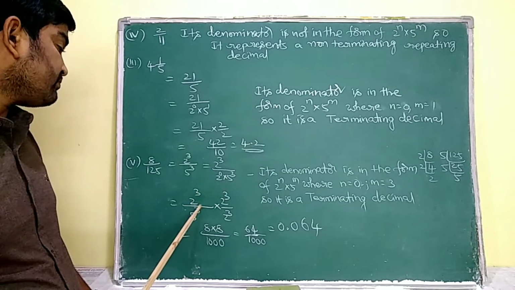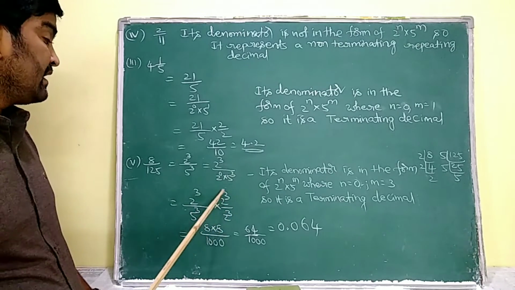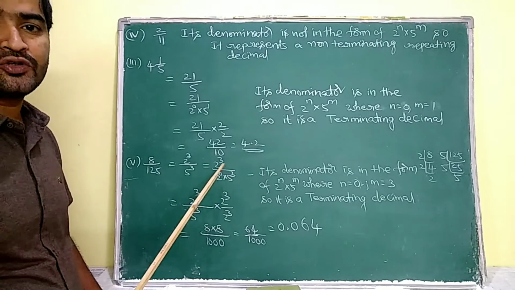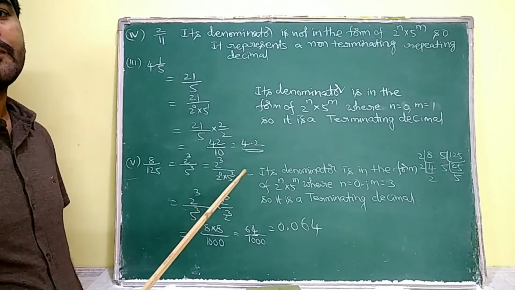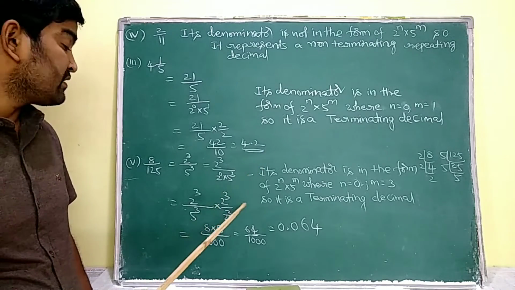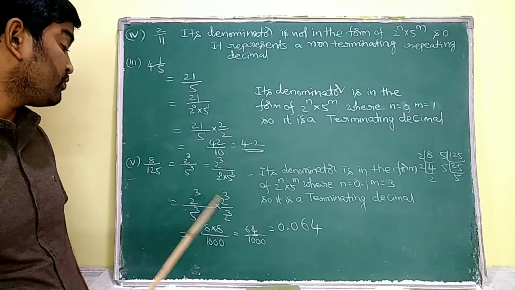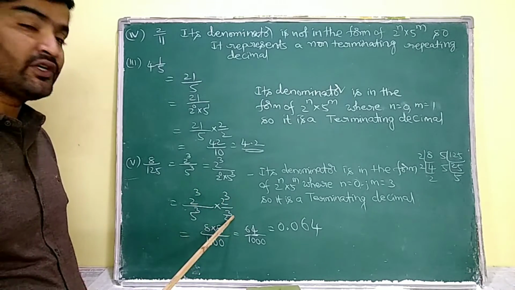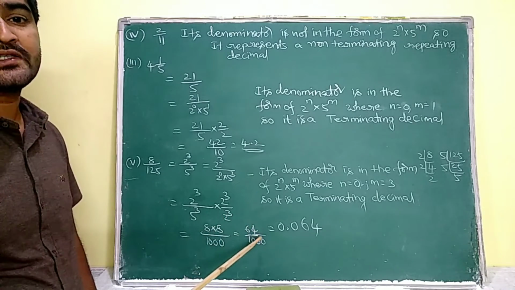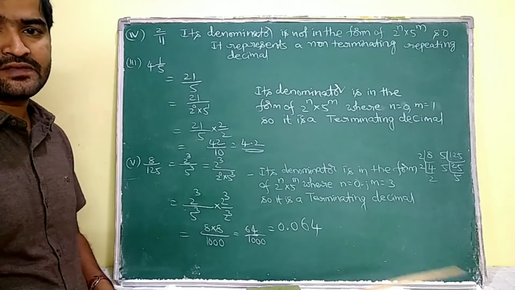Okay, now coming to the decimal expansion part. Here I am having 3 5's in the denominator. So I have to pair up both 2's and 5's. To pair up 2's and 5's, I have to arrange 3 2's. So I have to multiply with 2 cube and divide with the same 2 cube. So 2 cube into 2 cube by 5 cube into 2 cube. That is 8 into 8 by 1000. That is nothing but 64 by 1000. That is equivalent to 0.064.